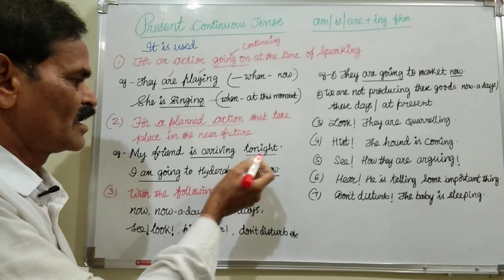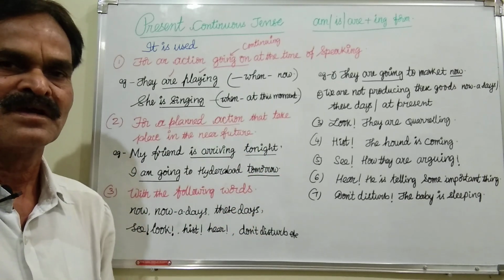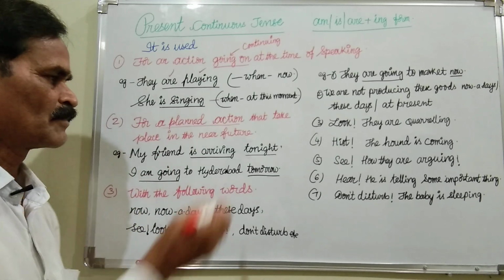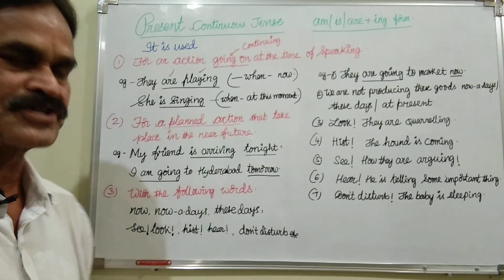My friend will arrive tonight, we cannot say, because this is a planned action. He might have reserved the tickets long ago and planned to come, and tonight is a very near future.